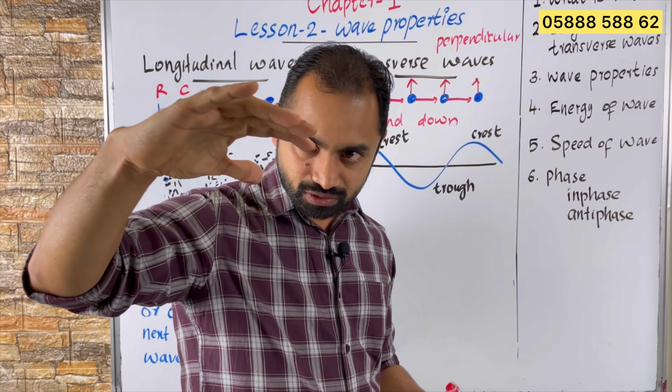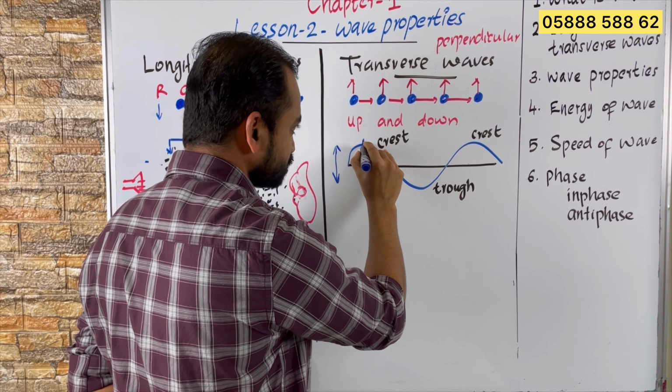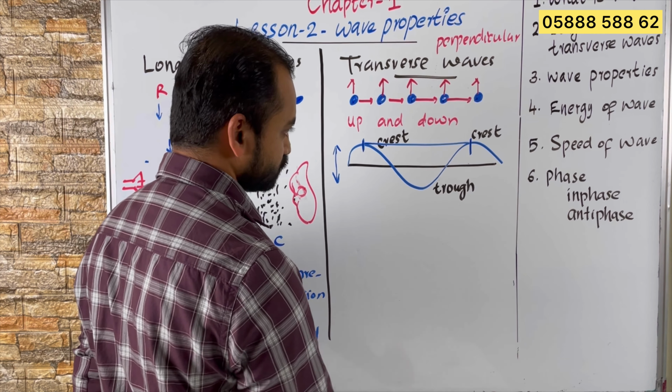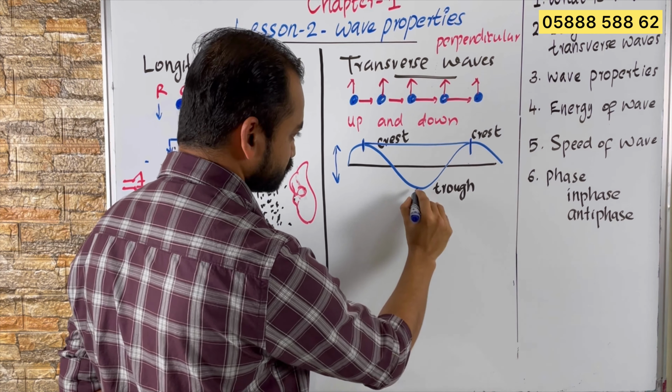So there will be alternate crest and trough in a transverse wave. What is the meaning of wavelength? Wavelength is the distance from one crest to the next crest, or one trough to the next trough. The distance from one crest to the next crest, or one trough to the next trough, is called the wavelength. Wavelength we represent by the Greek letter lambda.